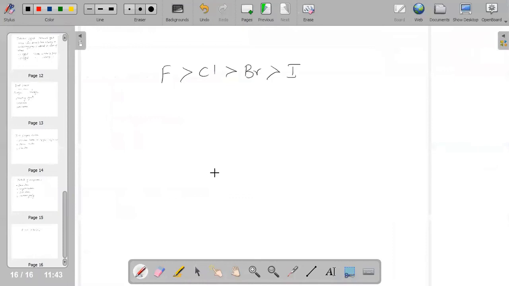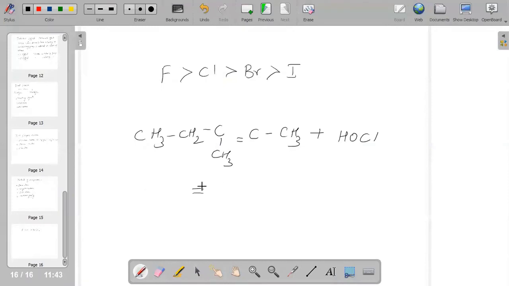When we write that reaction, it is CH3, CH2, C, CH3, double bond, C, CH3, and here we add HOCl. Of course, using Markovnikov's rule, we can do the reaction. It is CH3, CH2, C, OH, CH3, CH, Cl, and CH3.